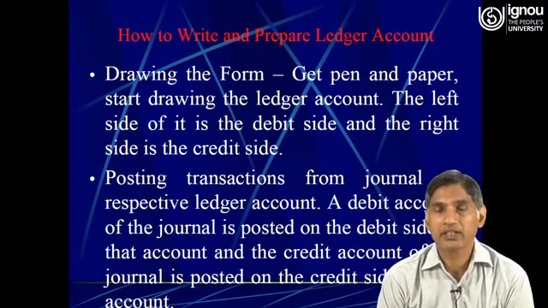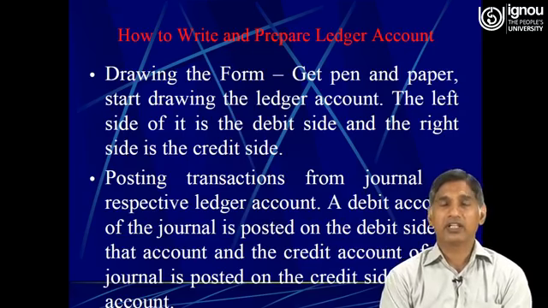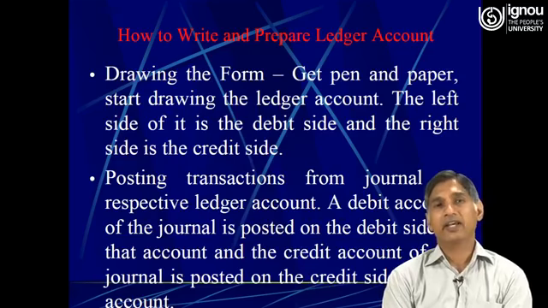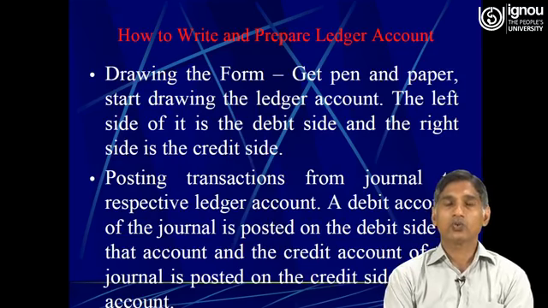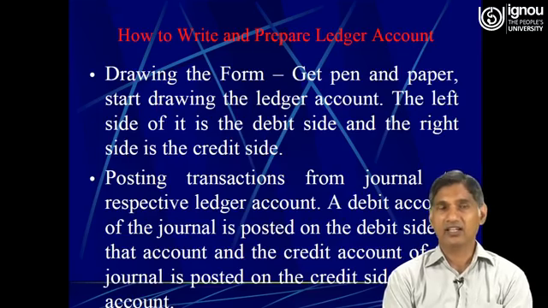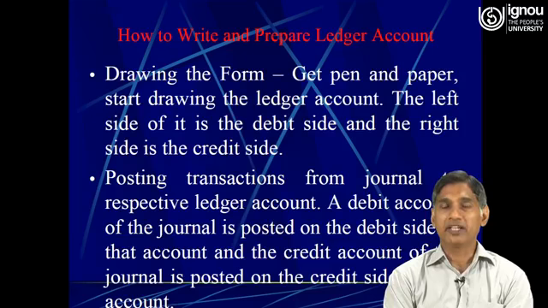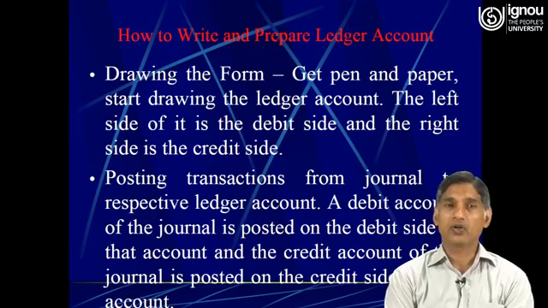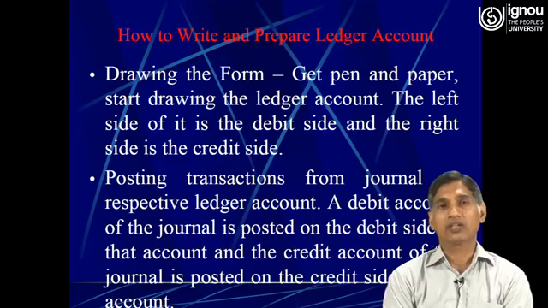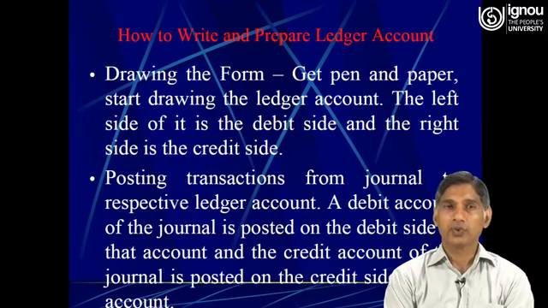Say for example, if in the book of original entry there is a transaction related to cash purchase, what journal entry is recorded while we make a purchase on the basis of cash? The journal entry recorded in the book of original entry is purchases account debit to cash. So here purchase account has been debited.